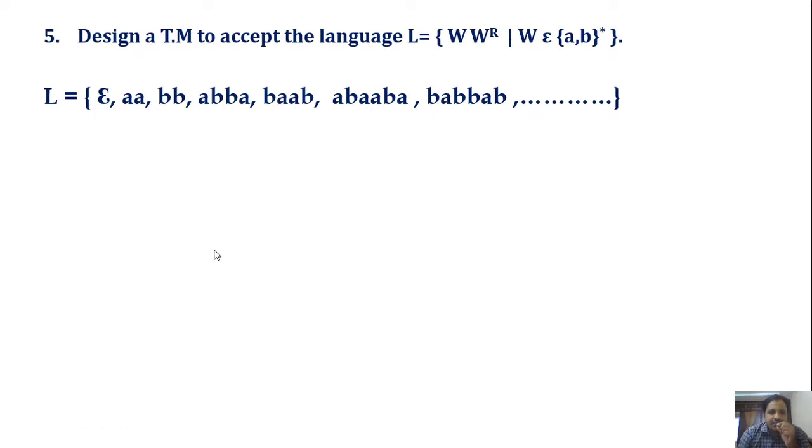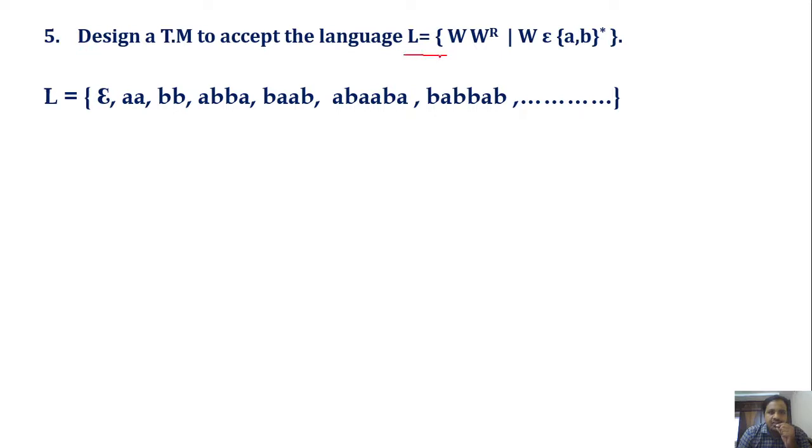In the previous session, we solved some of the problems related to the Turing machine. We have seen how the Turing machine works as a language acceptor as well as a transducer. So let us construct the Turing machine for this language.